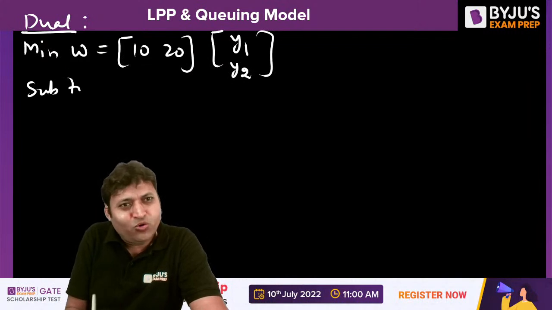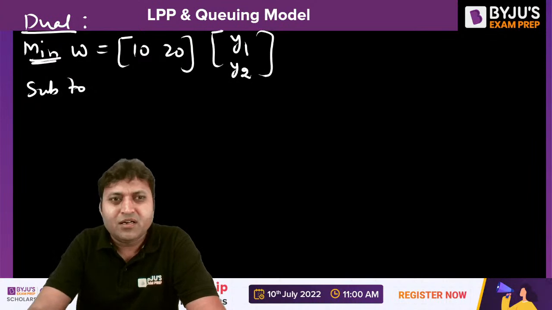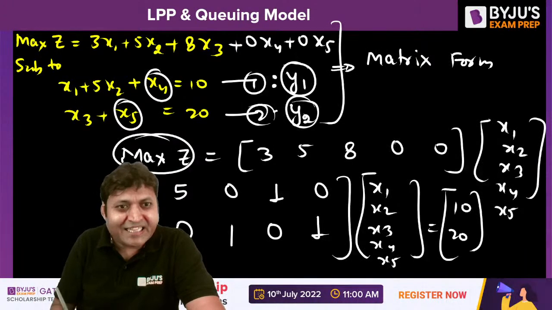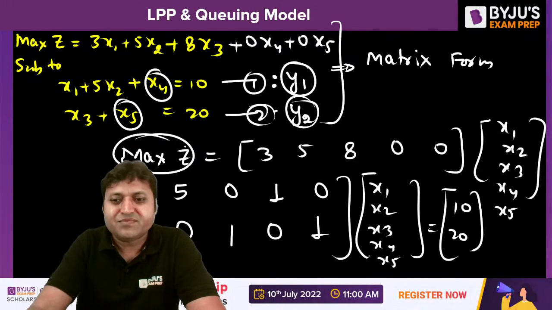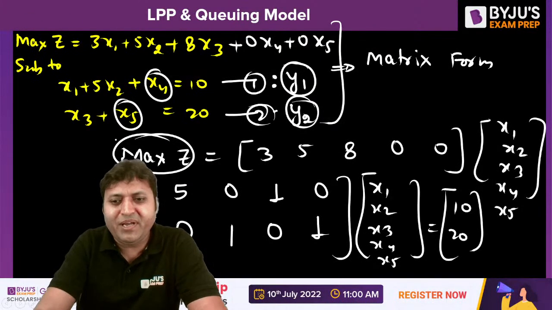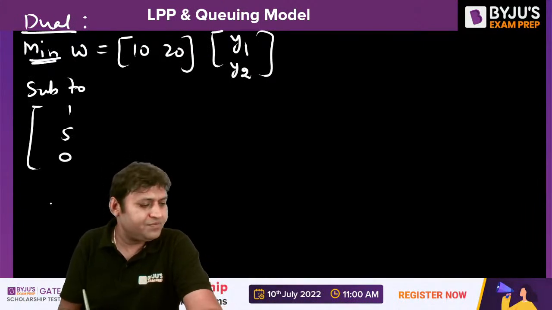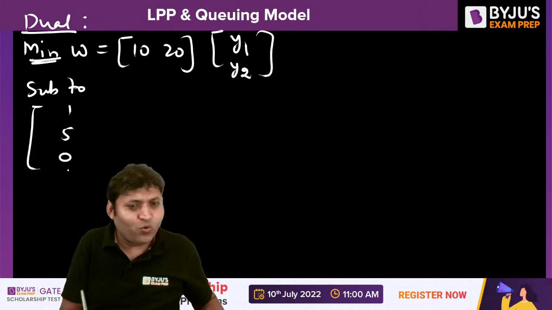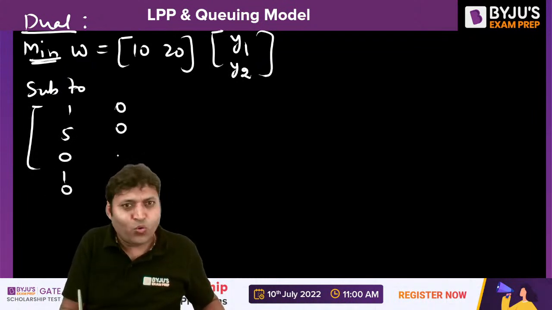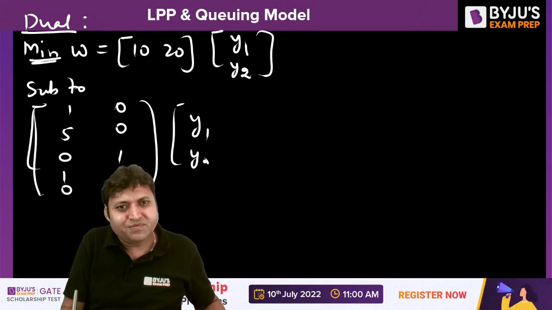And subject to, because it is a minimization problem, we will take the transpose of this matrix. So it will be 1, 5, 0, 1, 0, then 0, 0, 1, 0, 1 into y1, y2, greater than or equal to.